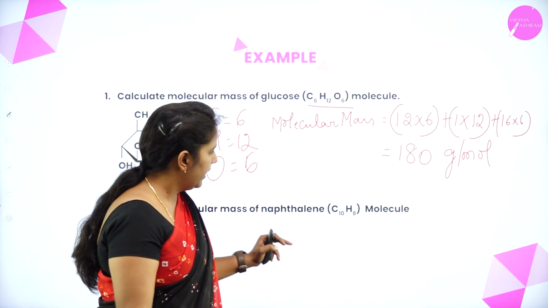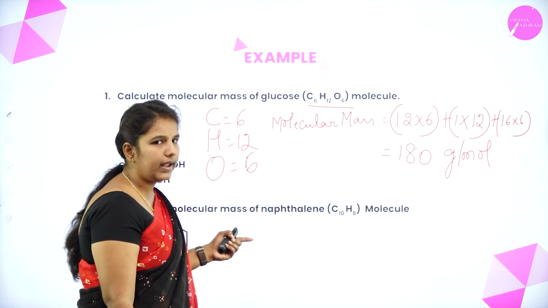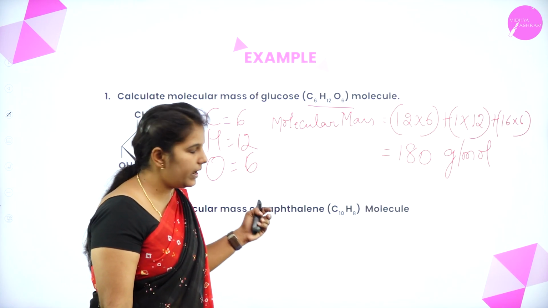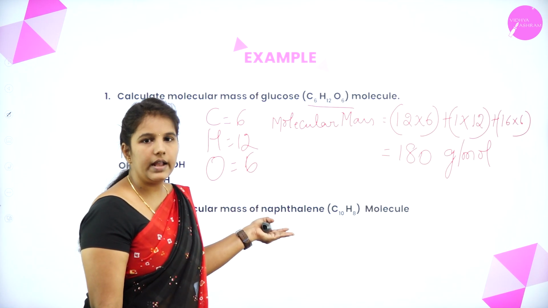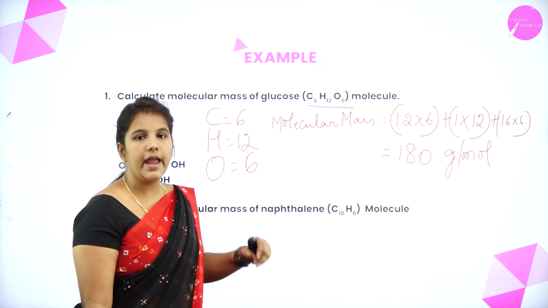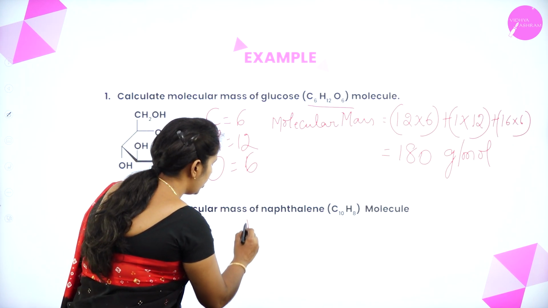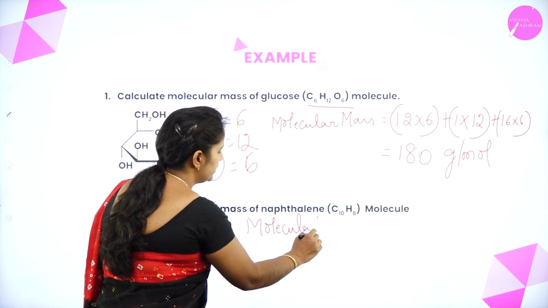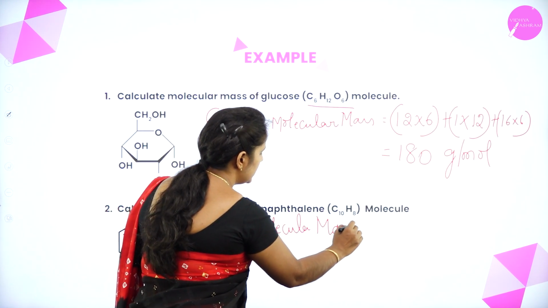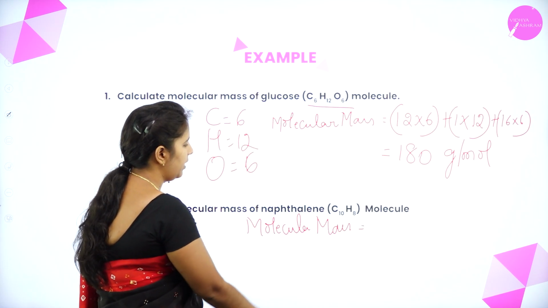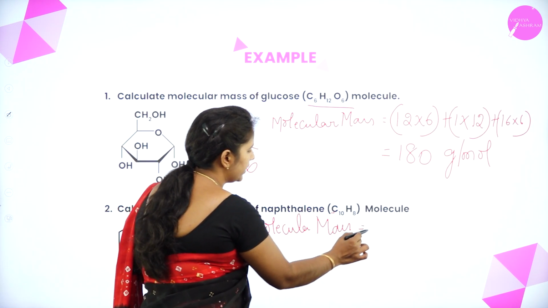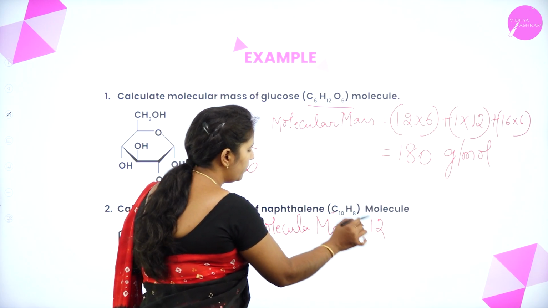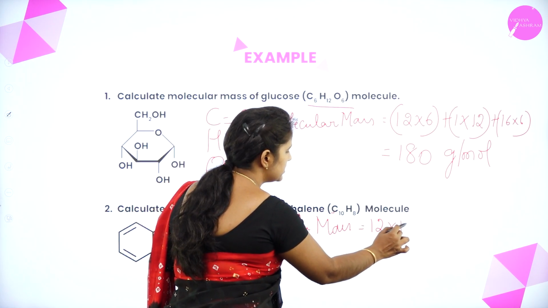This is how we can calculate the molecular mass of the given molecule. Another example I have taken to help you understand is naphthalene, and the formula is C10H8. How to calculate the molecular mass? Molecular mass is equal to the sum of the atomic masses of the elements. Here the atomic mass of the carbon is 12. How many carbon atoms will be there? 10.